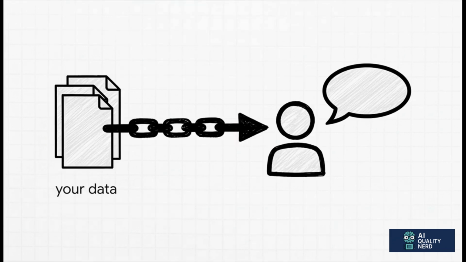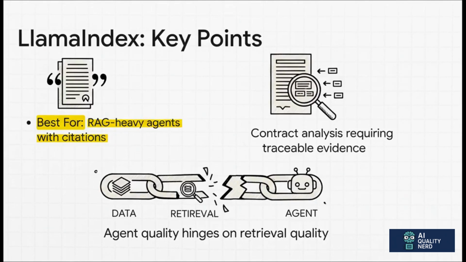Okay, but what if your agent's main job is to think and reason based on your own company's data? That's where Llama Index comes in. This framework is built from the ground up with retrieval augmented generation, or RAG, at its very core. It's designed for agents that have to be grounded in facts from your specific knowledge base. Imagine a tool that analyzes legal contracts and has to provide the exact citation for every single claim it makes. Llama Index is built for exactly that.